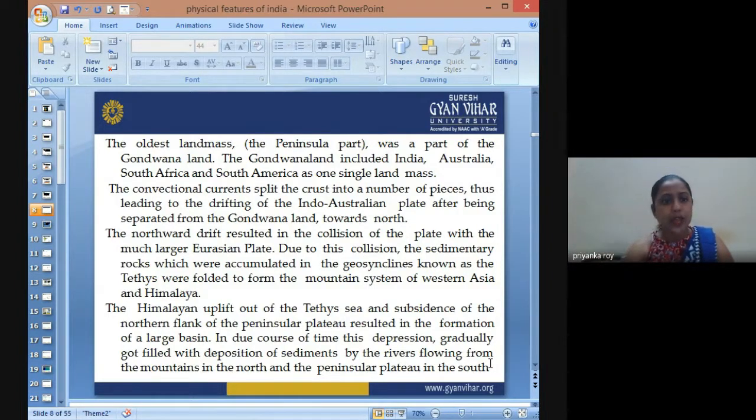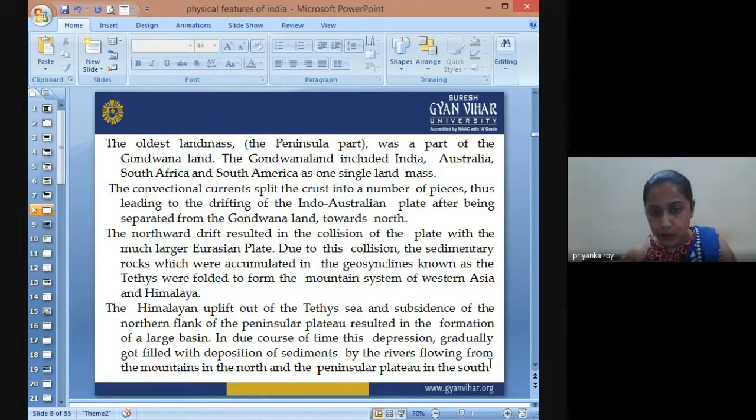Eurasian plate. Now, the northward drift resulted in the collision of the plate with the much larger Eurasian plate. So we had a bigger plate boundary, that was the Eurasian plate. Eurasian plate means the European plate and the Asian plate together make the Eurasian plate.